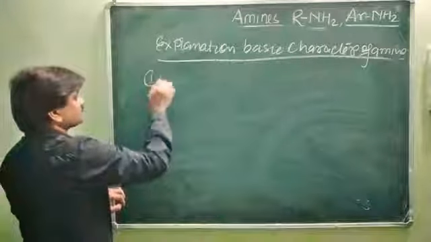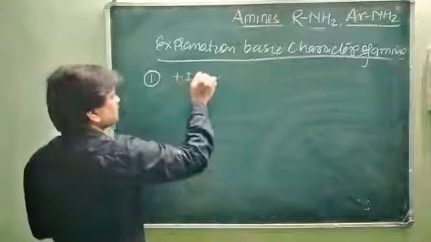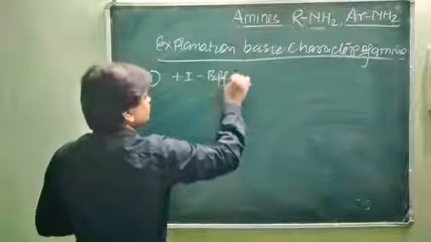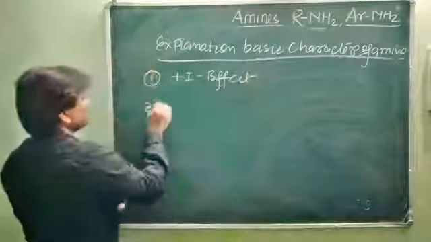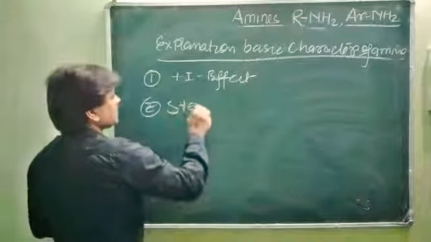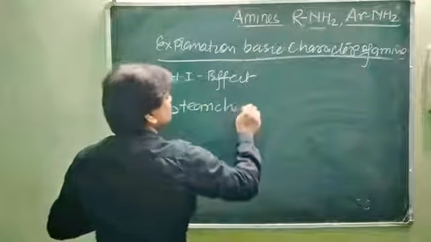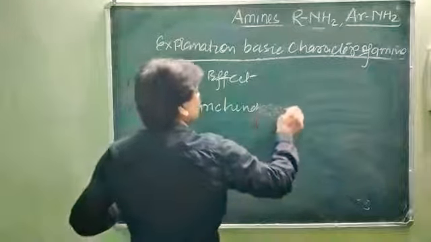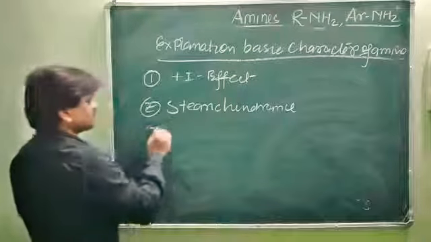First one, plus I effect. Second one, steric hindrance. And third one, solvation energy.